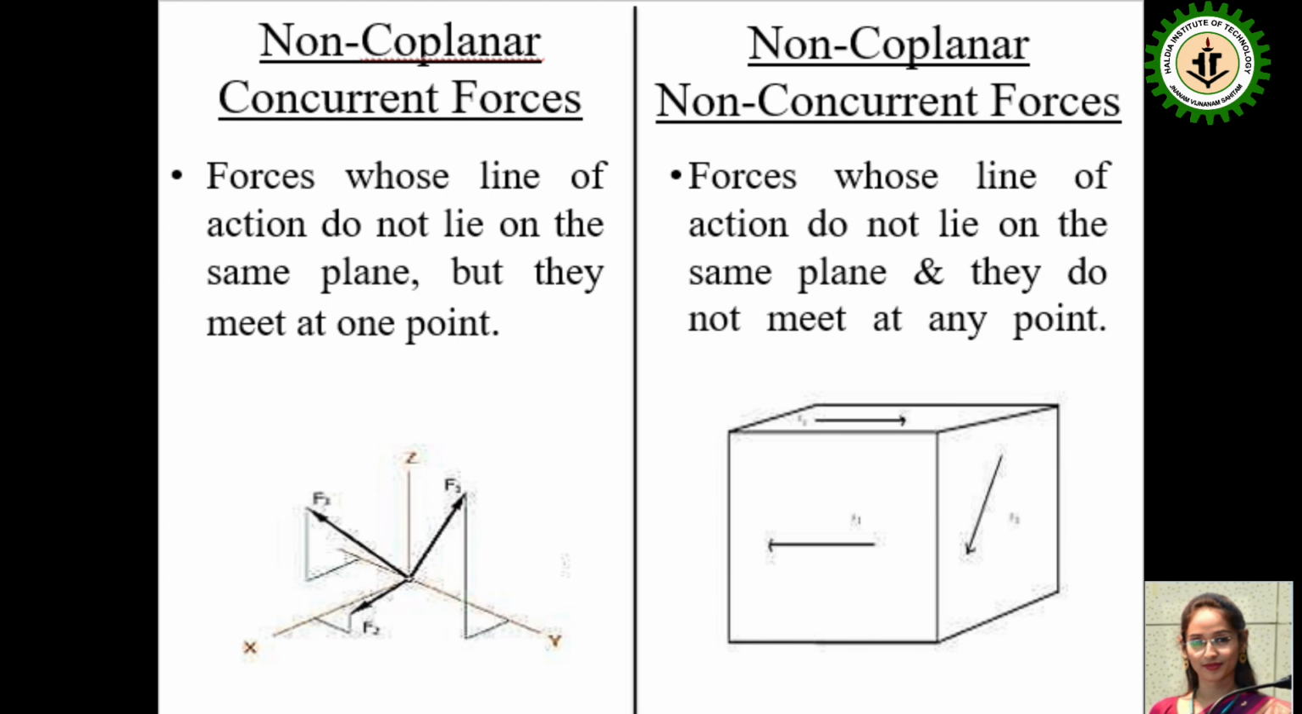Non-coplanar concurrent forces. Forces whose lines of action do not lie on the same plane, but meet at one point, are known as non-coplanar concurrent forces. As the name has the word non-coplanar, it signifies that the forces in this category will not be in the same plane. But it also has the title concurrent, which means all the forces, no matter which plane they are in, go through the same point. Therefore, from the image we can see three forces are in different planes but go through the same point, the origin. That is non-coplanar concurrent forces.